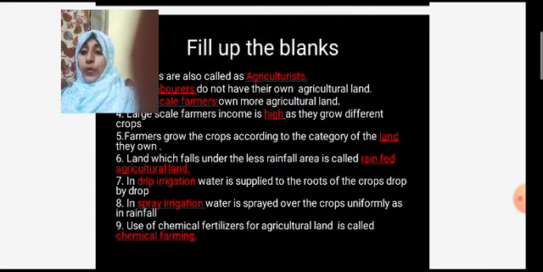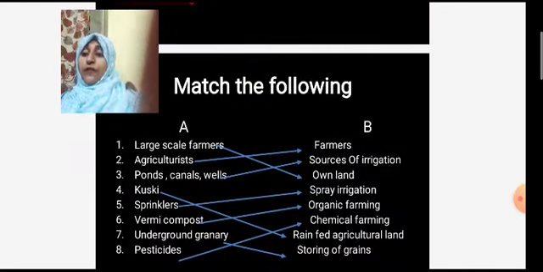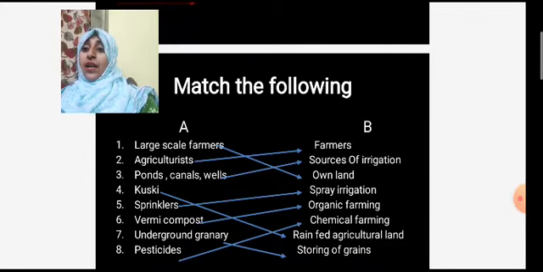Okay. So let's go for another bit, that is match the following. Large scale farmers: what do large scale farmers have? They have their own land. Agriculturist is the other name of what? Farmers.